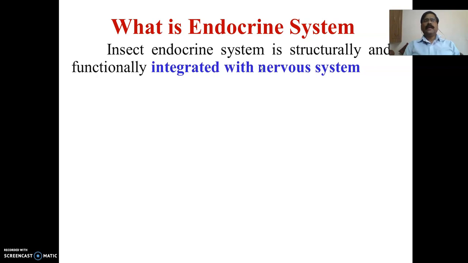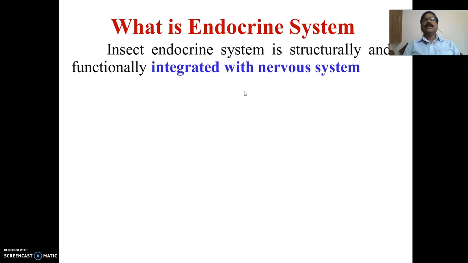You know very well that in insects, various biological activities like reproduction, metamorphosis, and post-embryonic development are governed by important glands present in the insect.